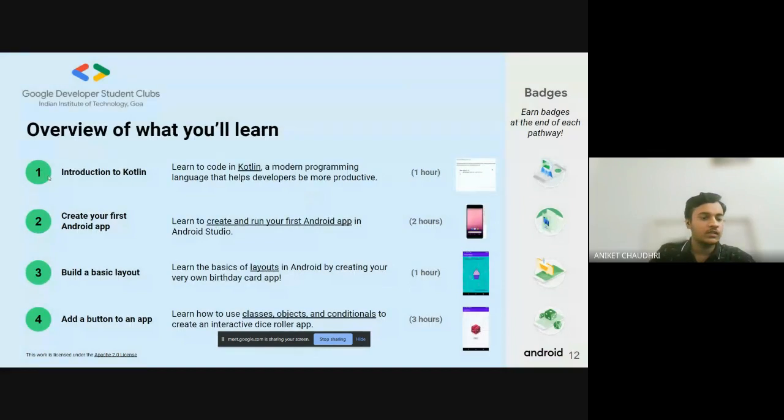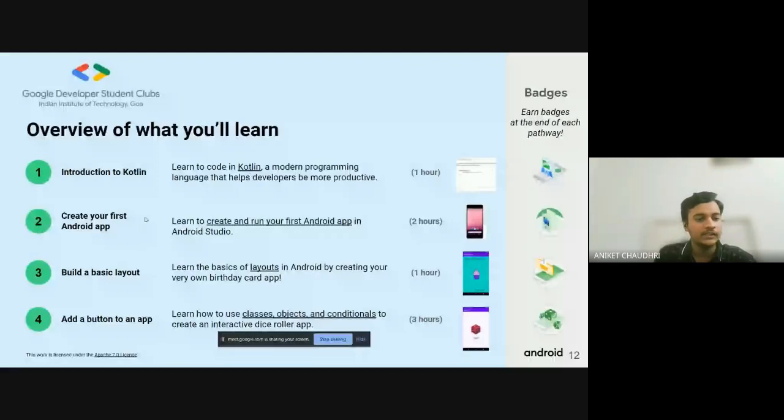So these are the lessons we are going to go through in this whole program. First of all, we will see the introduction to Kotlin, which we will do now in 10 minutes. There we will learn how to program in Kotlin, which is the language through which Android apps operate now. It's the official language for developing Android apps and provided by Google.